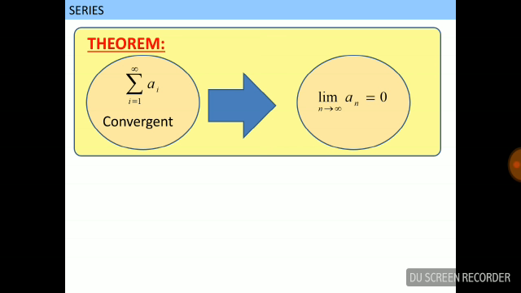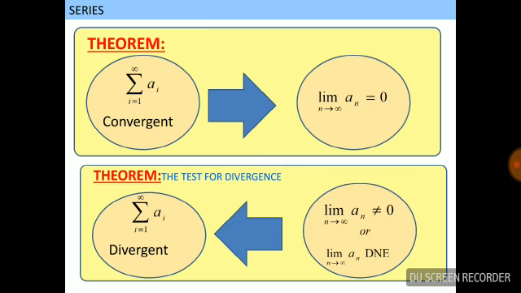An important theorem for convergence of series. Whether a series converges or not, we can check by this test. If the limit as n tends to infinity of an equals 0, then the series may be convergent. It is a necessary condition but not sufficient. It means if the series is convergent, then its limit equals 0. If the limit is 0, then the series may be convergent or divergent.